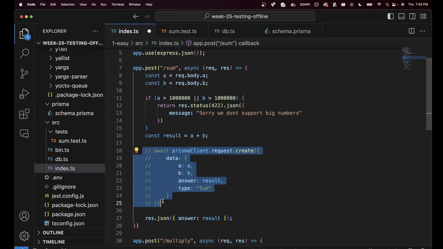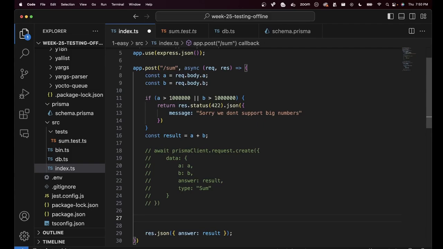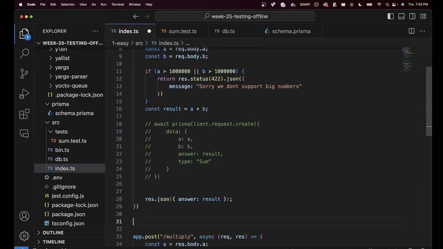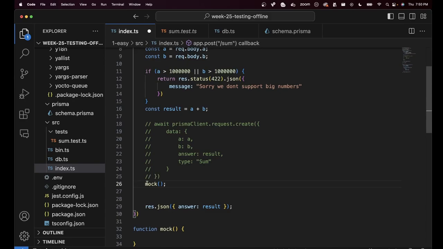What if this happens when the test is running? What if you could somehow mock out a request so that either nothing gets called, but ideally what happens is a mock function gets called. What is a mock function? Basically, an empty function, something like this. Function mock. Wouldn't it be nice? When the tests are running, just call an empty function and proceed. Ignore all the database logic. That is what mocking lets you do.